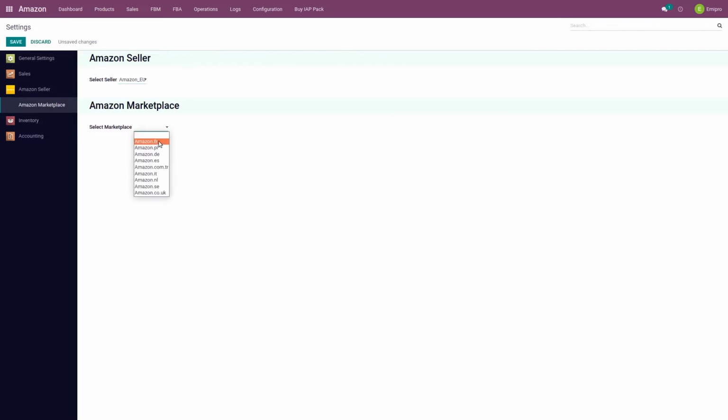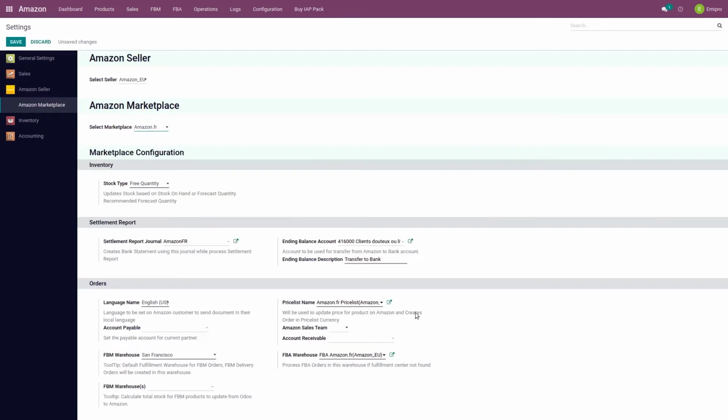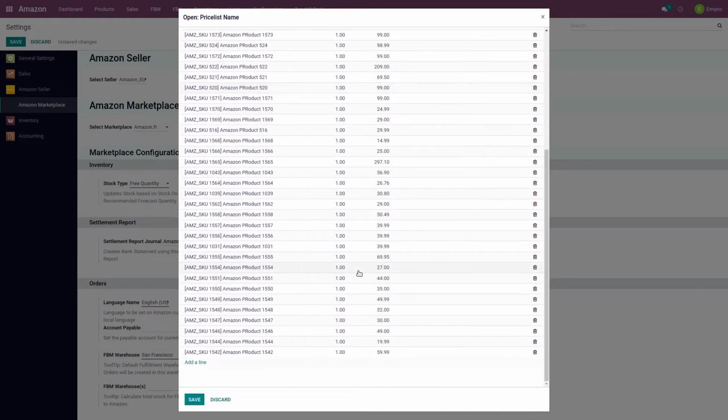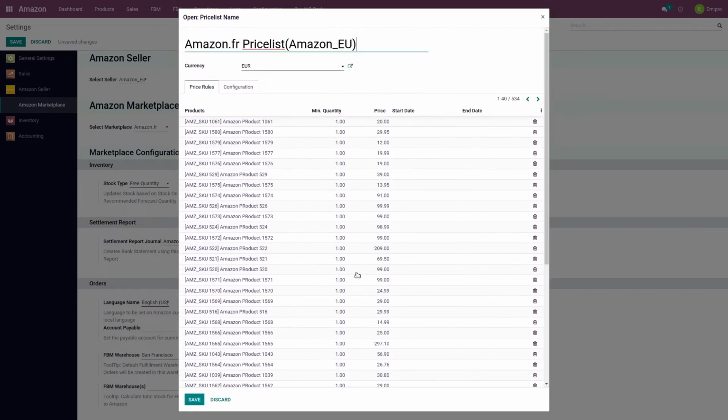For each of the marketplaces, I have a separate price list managed. So with each of the marketplaces, I'll find one option to set up a price list. Whatever price I have set up over here, that will be exported to Amazon whenever I export my prices from Odoo to Amazon. So if you go to the specific price list, you will see the prices that is there,